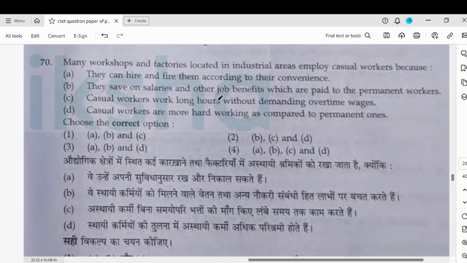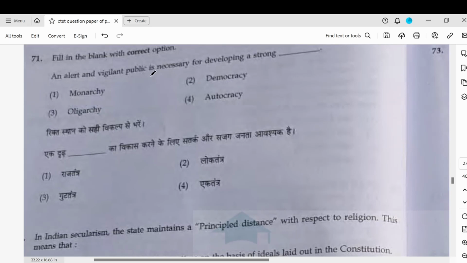Many workshops and factories located in industrial areas employ casual workers. Why? They can hire and fire them. This is true. They save on salaries. They work long hours without demanding overtime. Yes. They are more hardworking. We don't know whether they are more hardworking. But yeah, A, B, and C. Let me see. Yeah. An alert and vigilant public is necessary for developing a strong democracy.